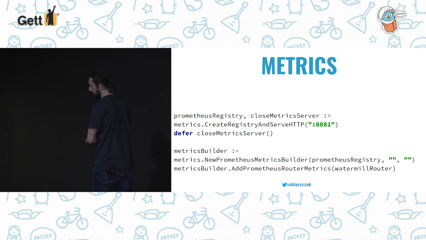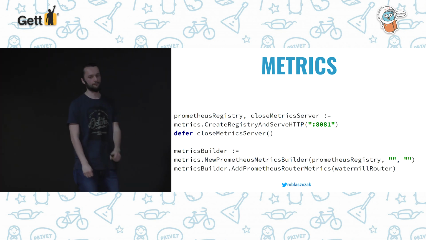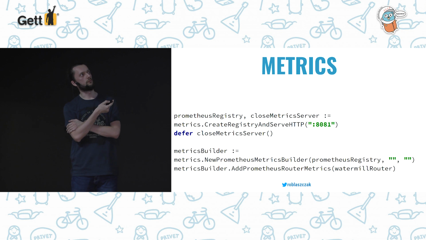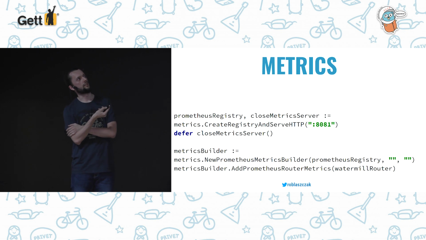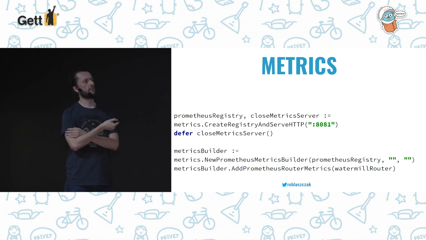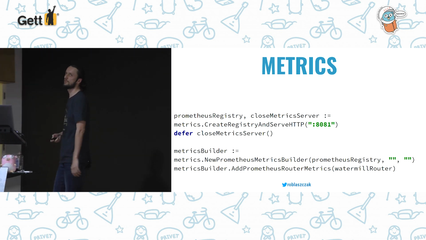Another really useful method is metrics. Sounds pretty obvious, yeah? But we decided to make it pretty easy in Watermill. You just need to make some really simple configuration to have Prometheus metrics out of the box. You need to create an exporter, define some ports, do some boilerplate, and it will just work.